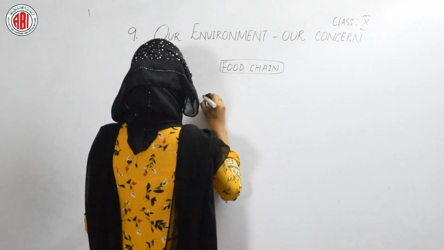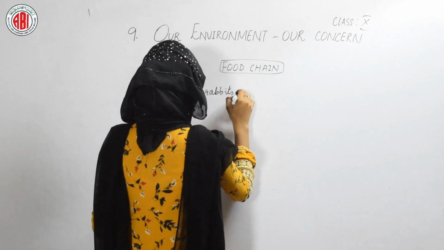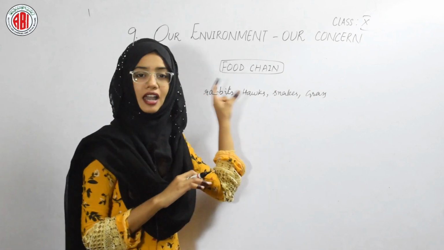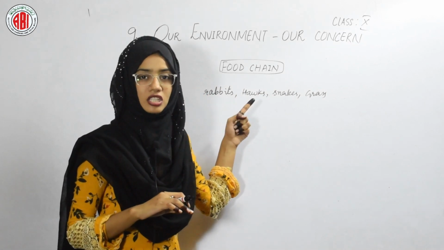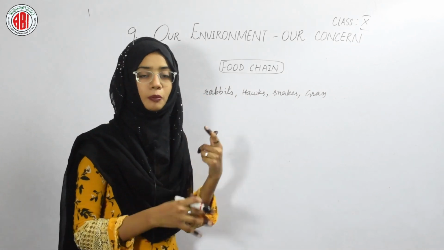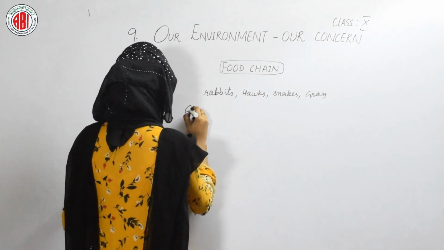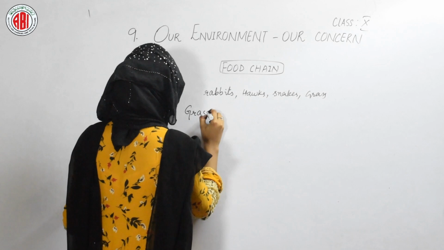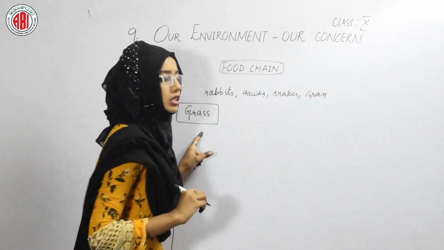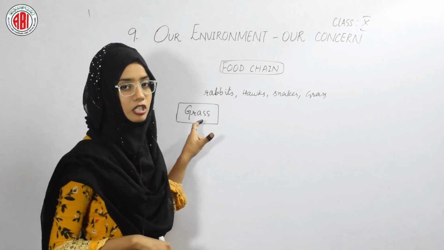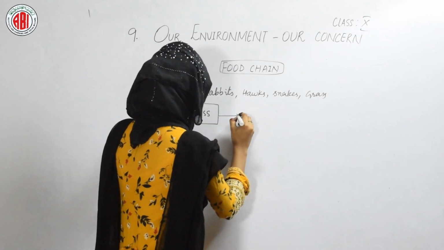First we'll take the animals: rabbits, hogs, snakes and grass. We are having these things. Now let us arrange them in a correct order to represent a food chain that forms by these organisms. So first the grass will come, because the grass is a producer which produces the food by using the solar energy from the sunlight. And here we'll draw one arrow.